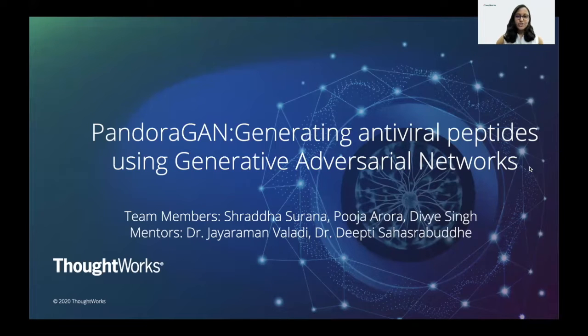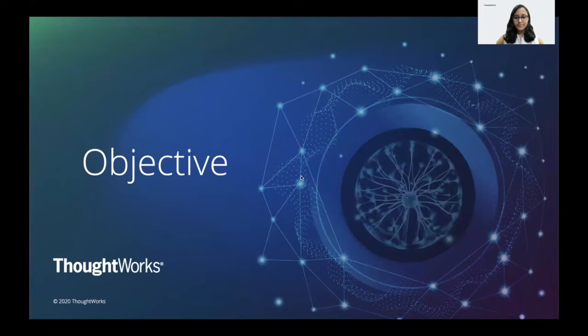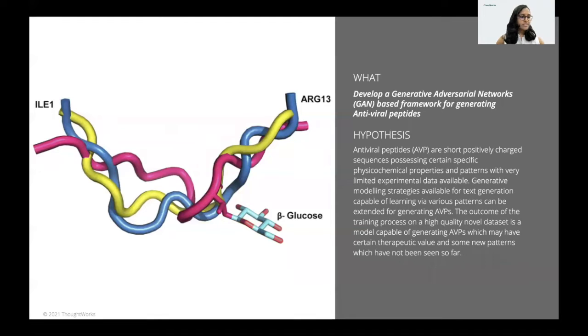Hello. In this short video, our team will walk you through our work on generating antiviral peptides using generative adversarial networks. The objective is to develop a generative adversarial network-based framework for generating antiviral peptides. The hypothesis is that antiviral peptides possess certain properties such as physicochemical properties and patterns.